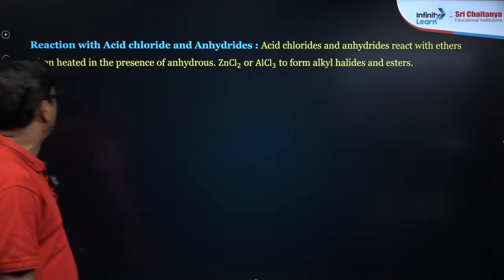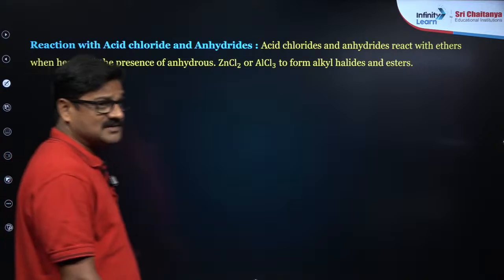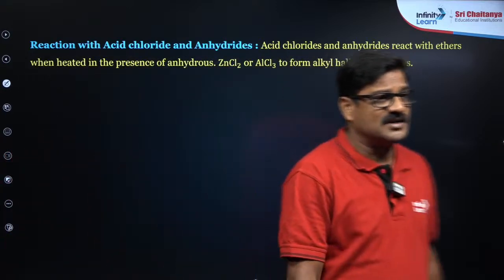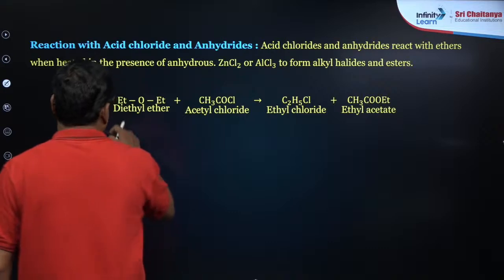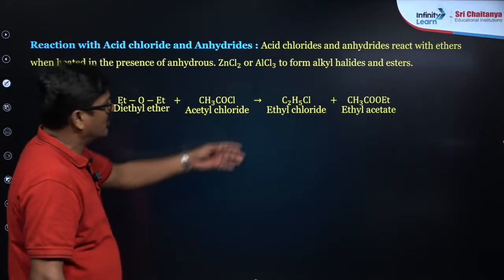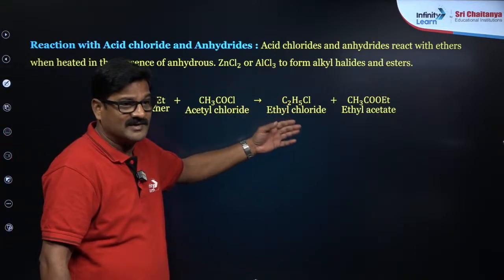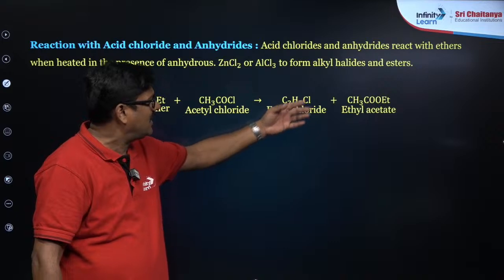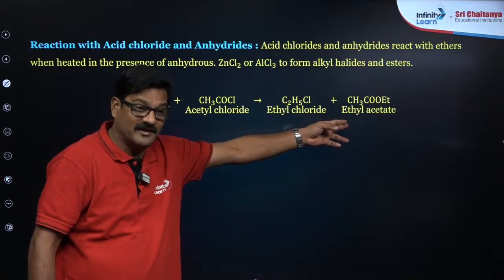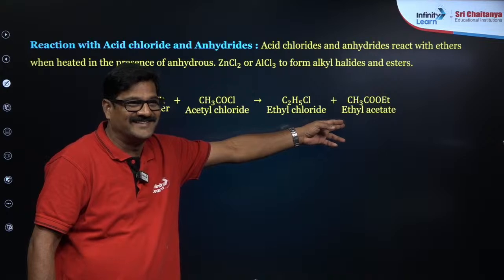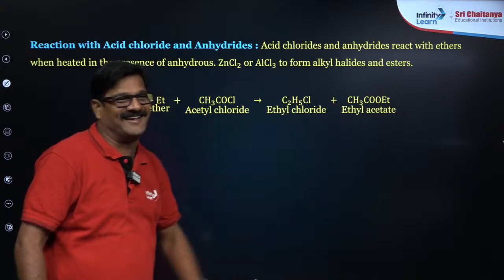You can also see the reaction with acid chlorides or acid anhydrides. So acid chlorides and acid anhydrides can react with ethers, so that you are going to get alkyl chlorides, right beta, and you are going to get esters. Your favorite Shivansh, the ester you have got now.